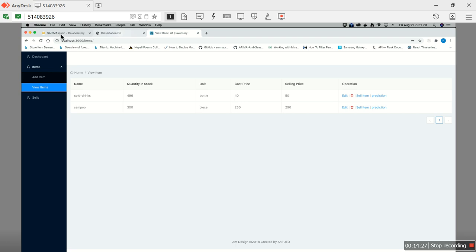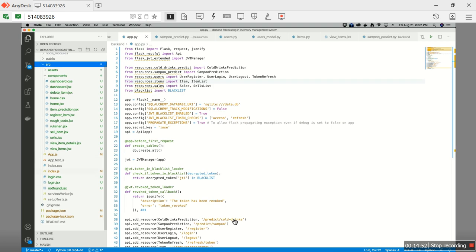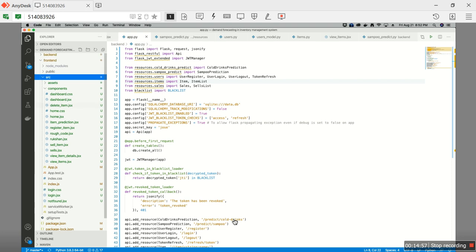Besides making a successful machine learning model, I have also implemented it in a web-based inventory management system. The source code will be attached in the zip file, and these are the source codes. This is how the front end works. I have shown all these things very briefly about this implementation because this video is going to be too long.